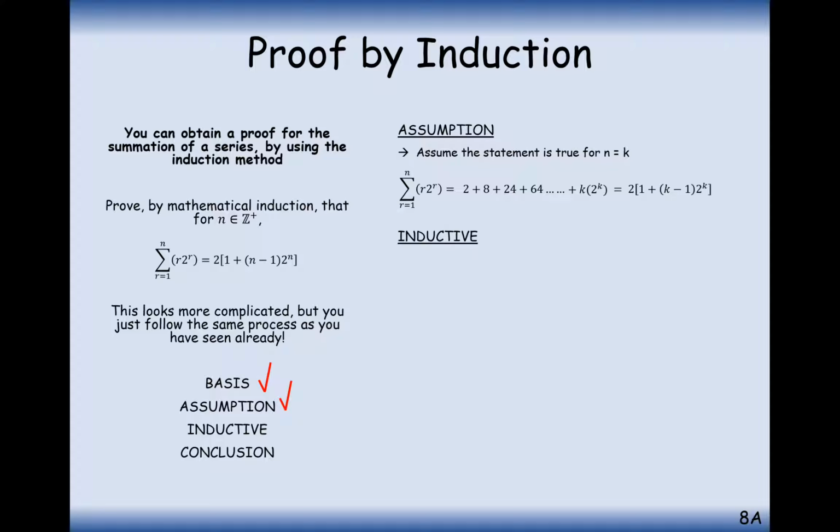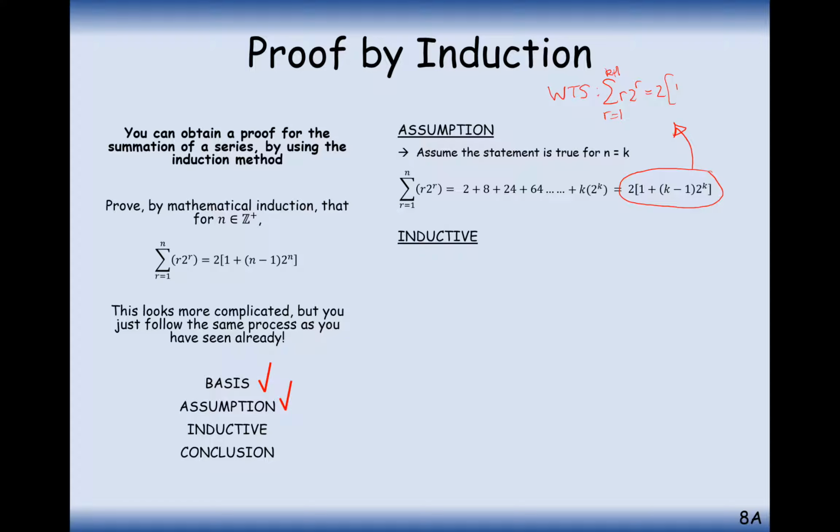So, the inductive step now. So this is the important step where we're trying to prove our theorem is true for k plus 1. What we could do is just think before we start what we want to show. So WTS, I sometimes write when it's a difficult proof, is what we want to show. And what we want to show is that the series for k plus 1, where r equals 1 of r 2 to the power of r, is going to equal this theorem here, but not with k's, with k plus 1's.